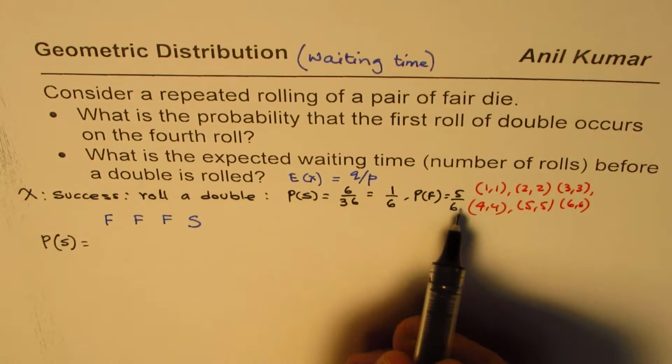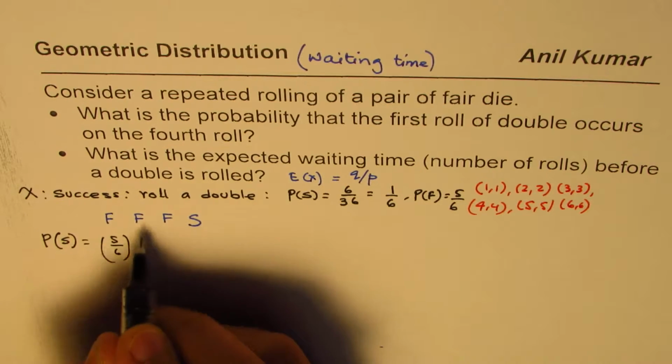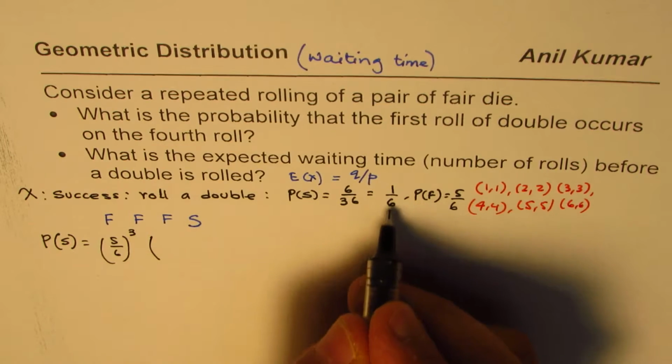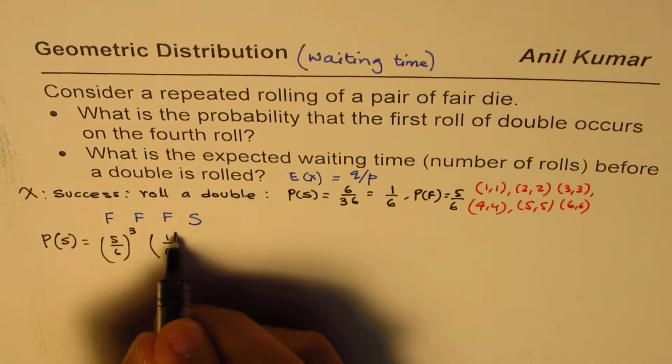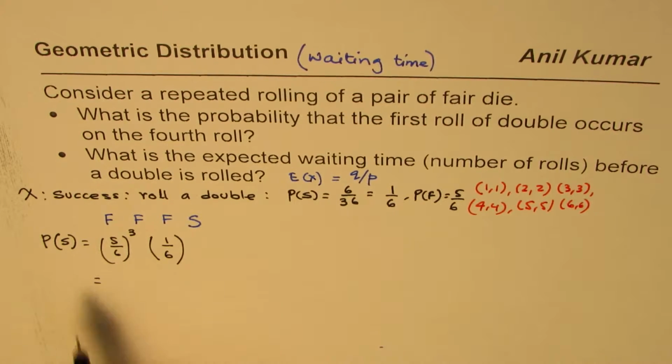For failure it is 5 over 6, that is Q cubed, times success, which is 1 over 6. That gives you the total probability in this particular case.